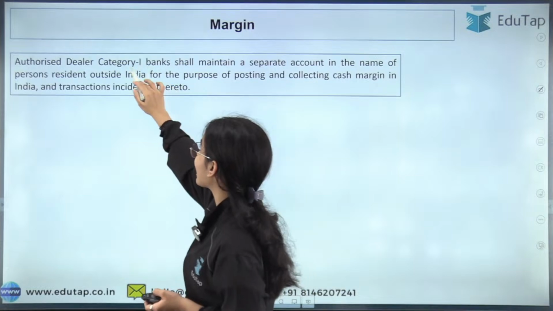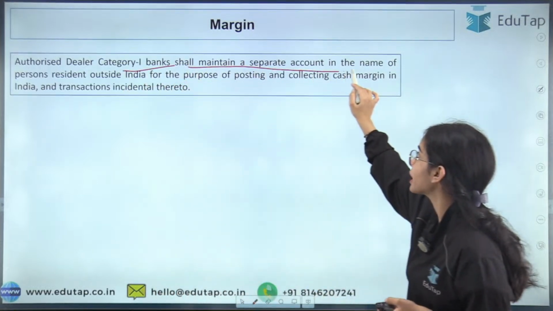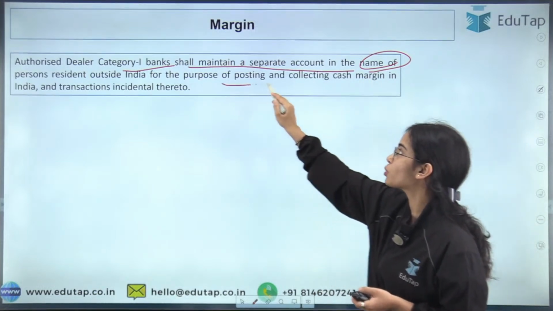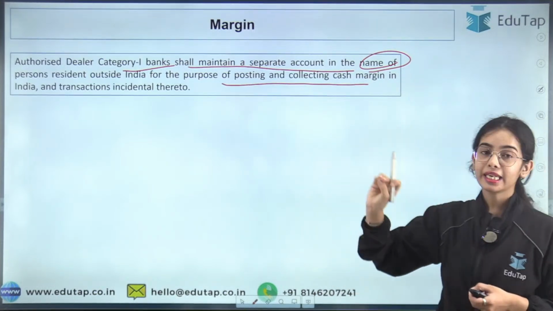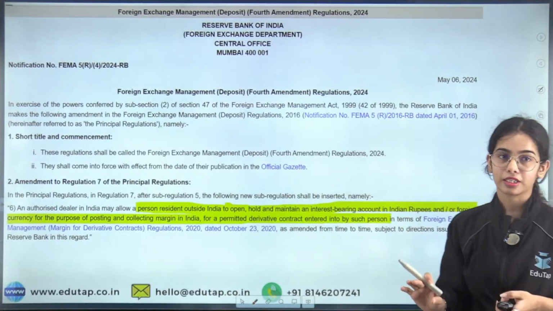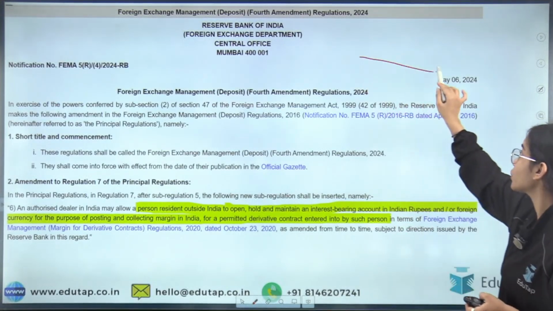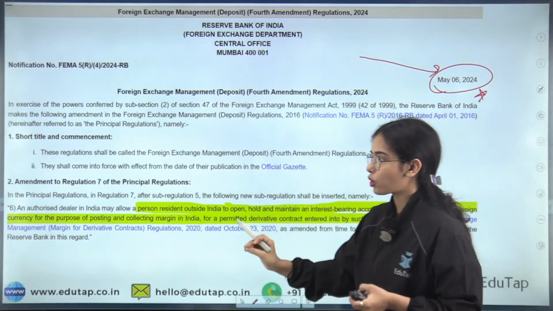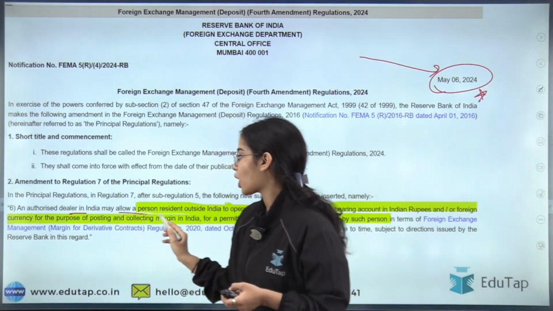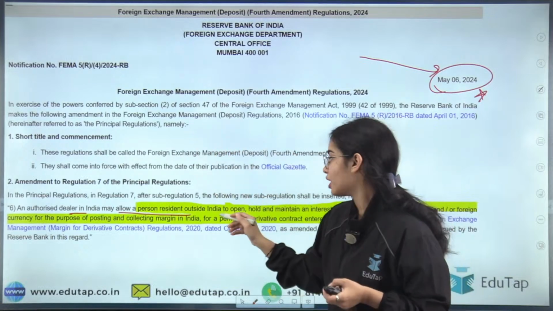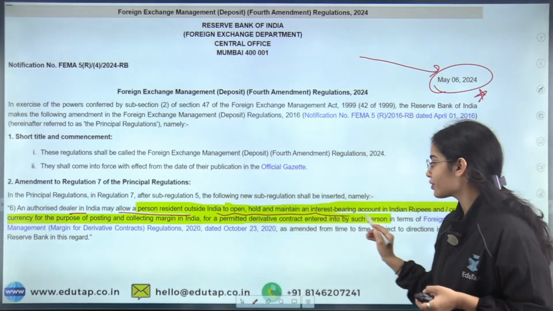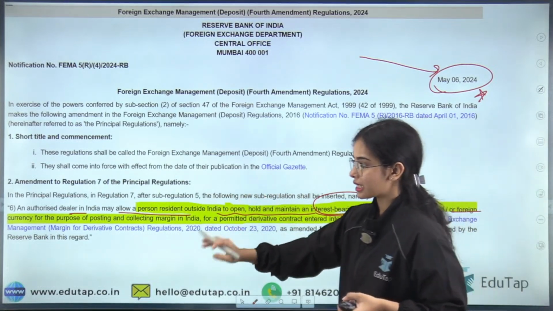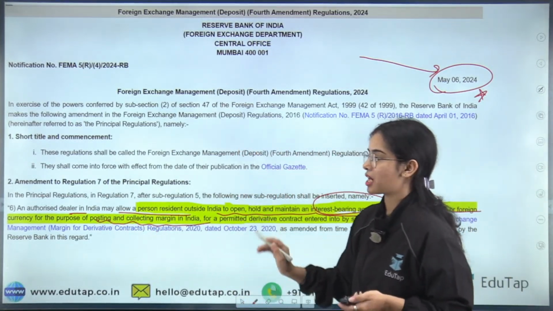Now, an authorized dealer category 1 bank shall maintain a separate account in the name of a person resident outside India for the purpose of posting and collecting cash margin in India and the transactions incidental thereto. For this, a separate notification was also released on May 6, 2024. That is, an authorized dealer in India may allow a person resident outside India to open, hold and maintain an interest-bearing account in Indian rupees and or foreign currency for the purpose of posting and collecting margin in India.